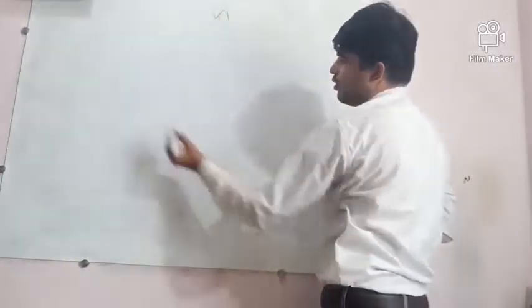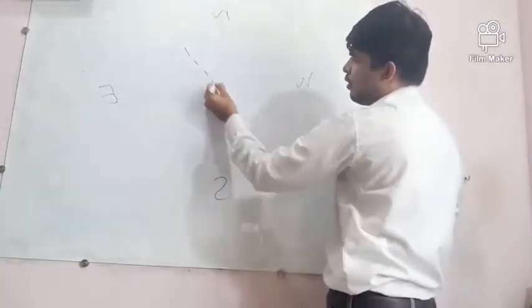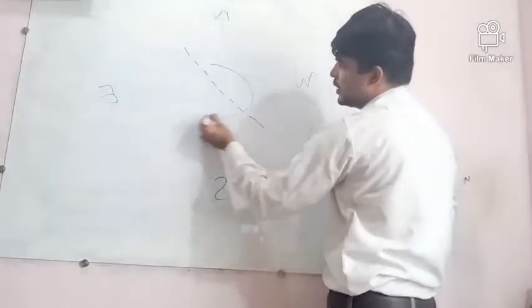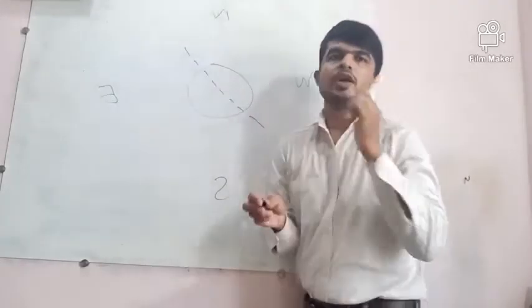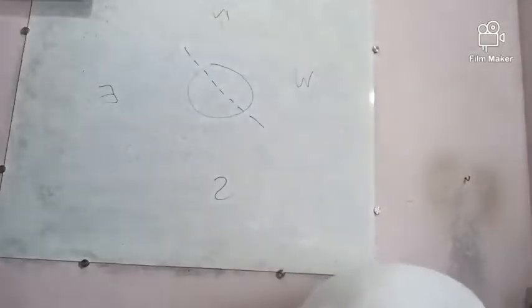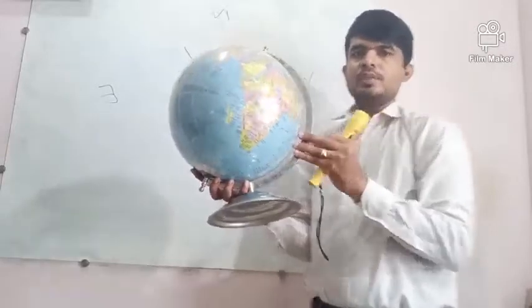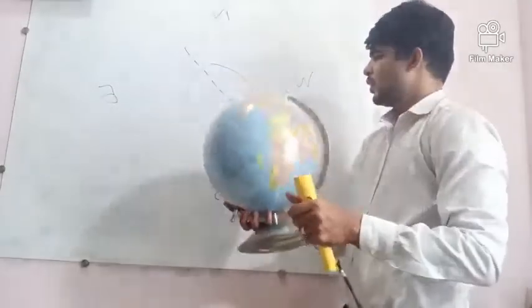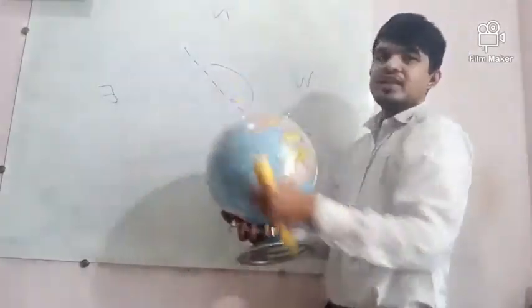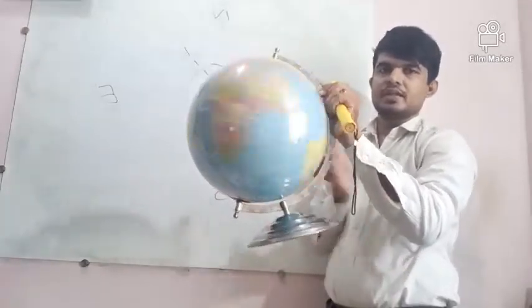North, south, east and west. Now on an imaginary line, earth rotates on its own axis. Now let us see how things are happening. Now this is earth. Okay? Now this is west and this is east. So earth rotates from west to east. Just see like this.